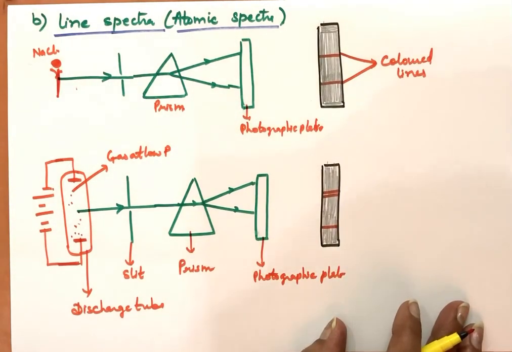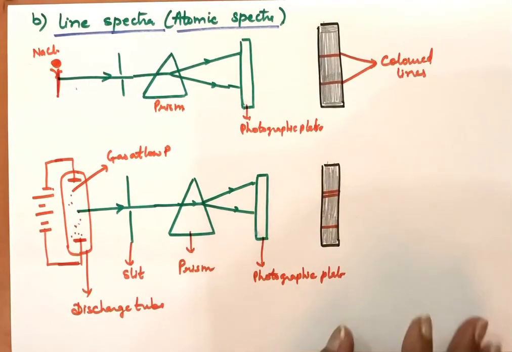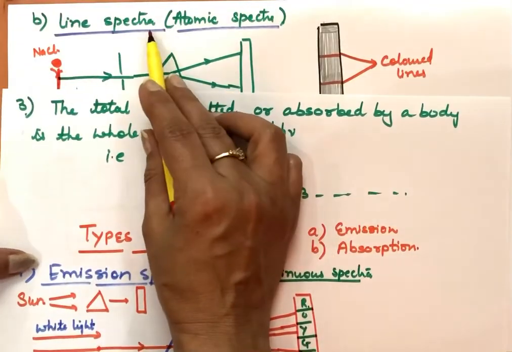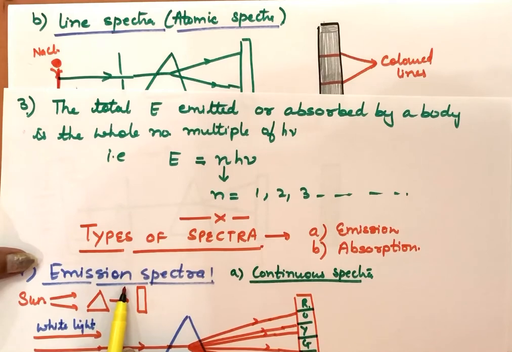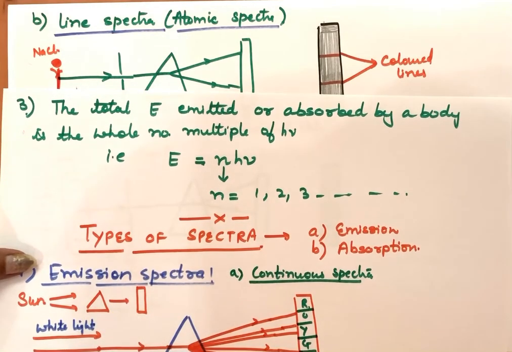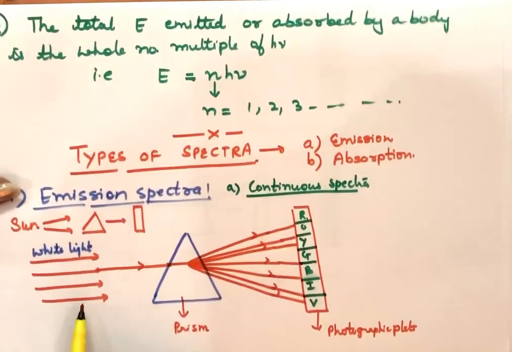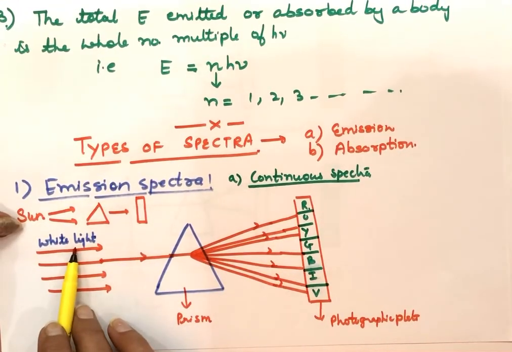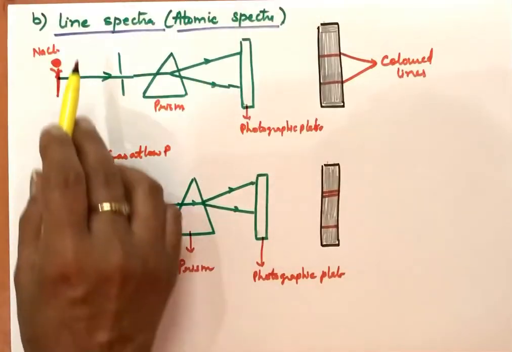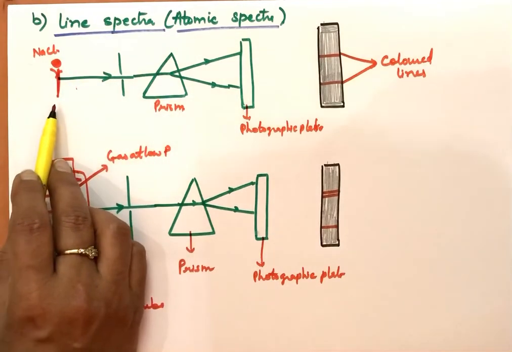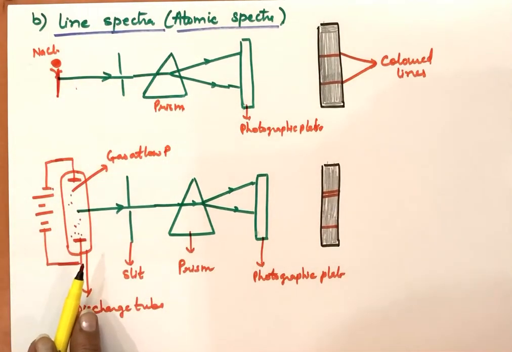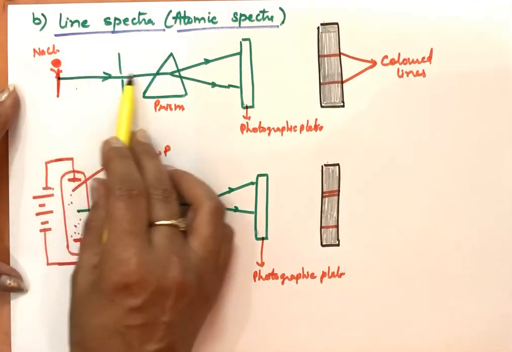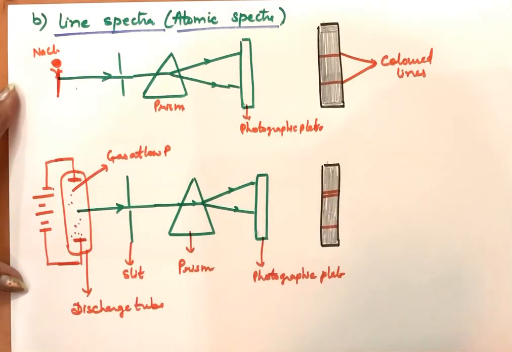So whether we get line spectra or continuous spectra, both are types of emission spectra, because in both cases we are taking the emitted radiations. In the continuous spectrum, we take the white light coming out from a source of light, while to get the line spectra we heat a substance or take a gas in a discharge tube at low pressure, and from the radiations emitted by these substances, we get their spectra.